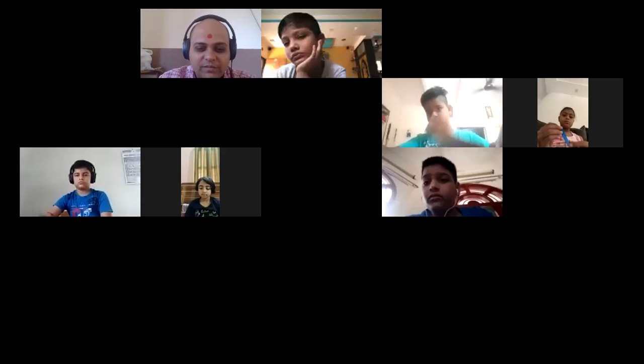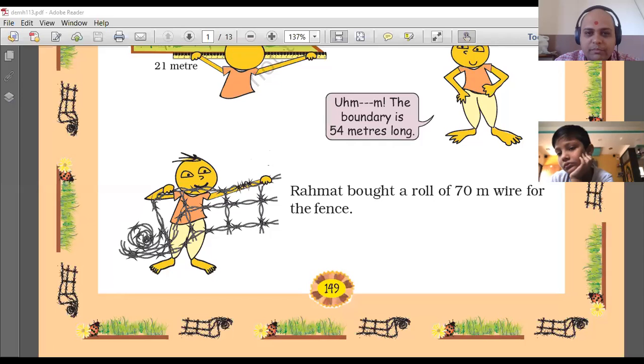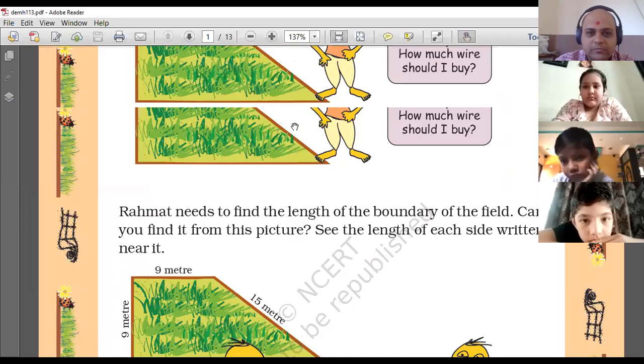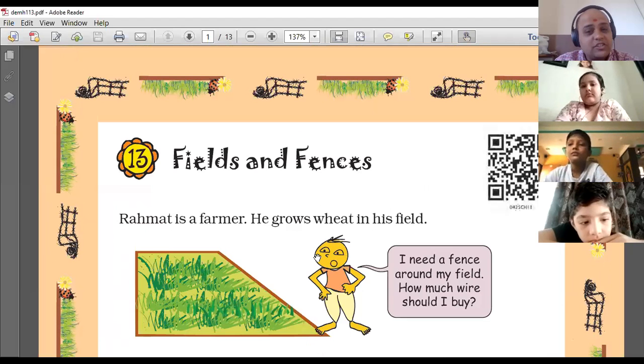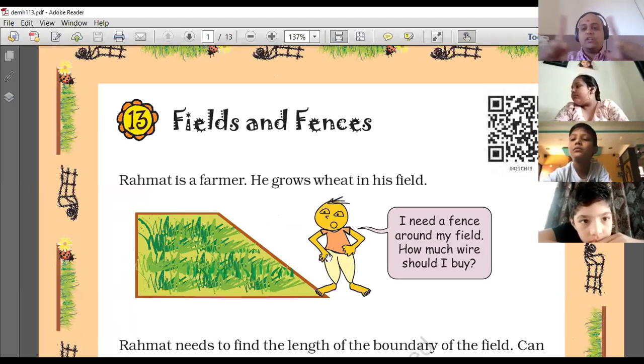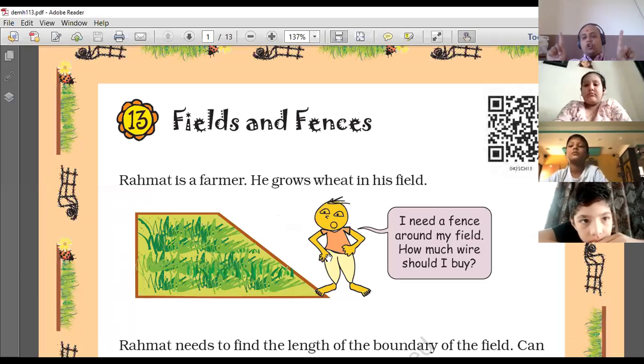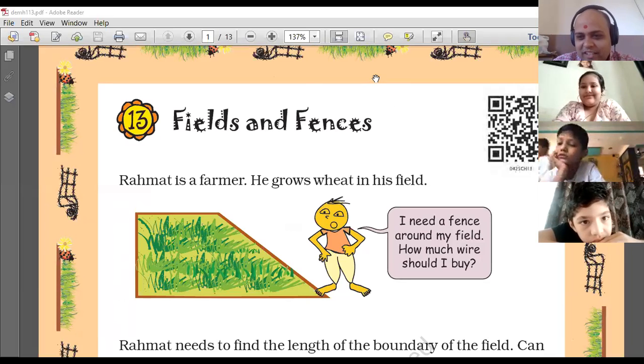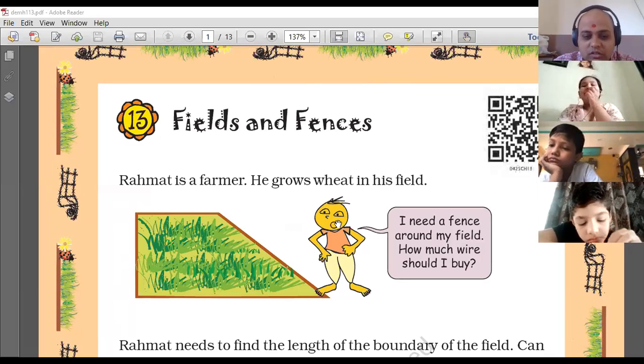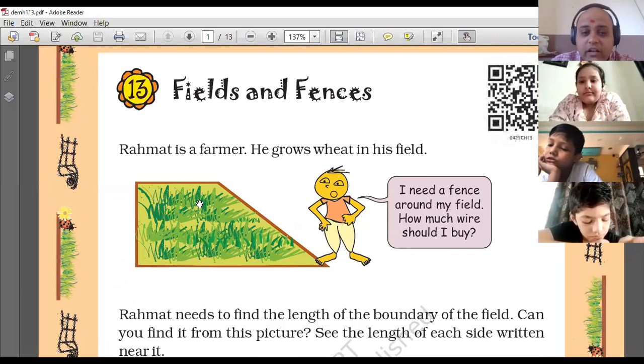Okay, so let's begin with the textbook. Yesterday we had seen this example, right? And so fencing means to create a border, a closed border. So Rahmat is a farmer. He grows wheat in his field. I need a fence around my field. How much wire should I buy? So he thinks, how much wire do I need to create a fencing?